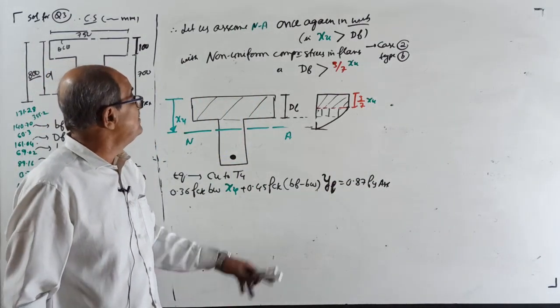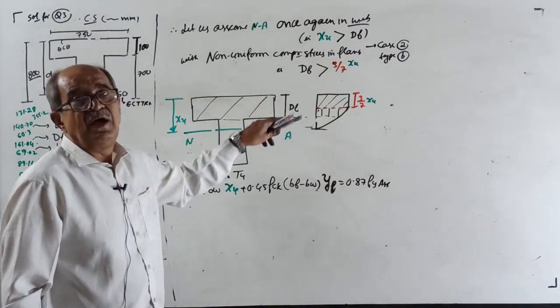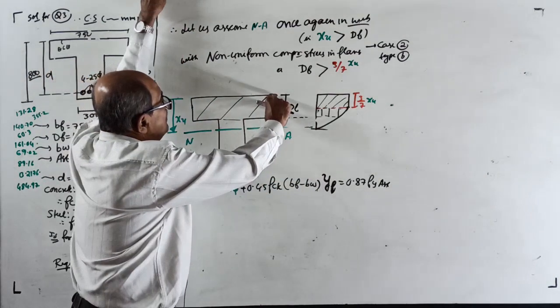BF minus BW is the effective width of the outstanding portion, and YF is the depth of the portion for uniform stress.